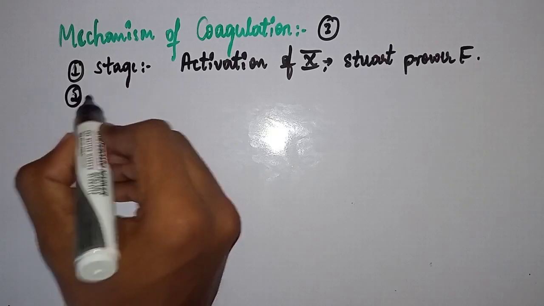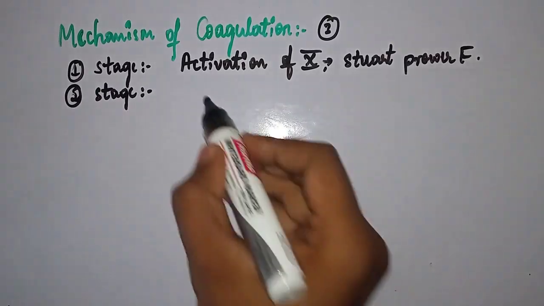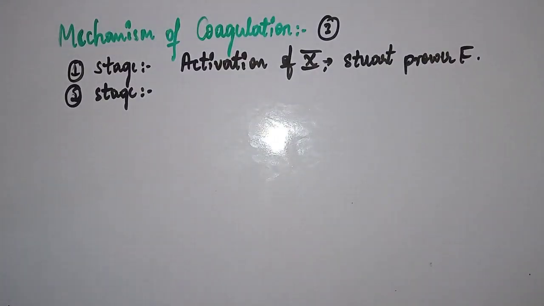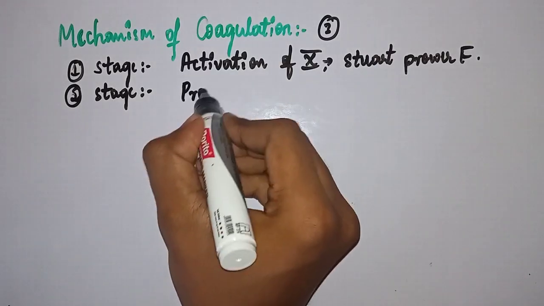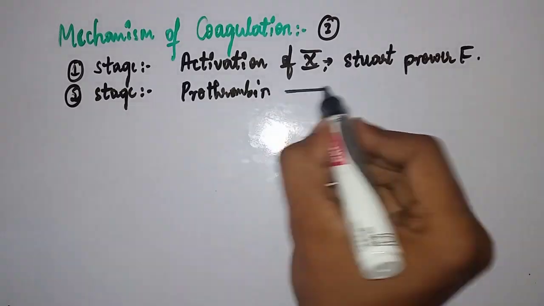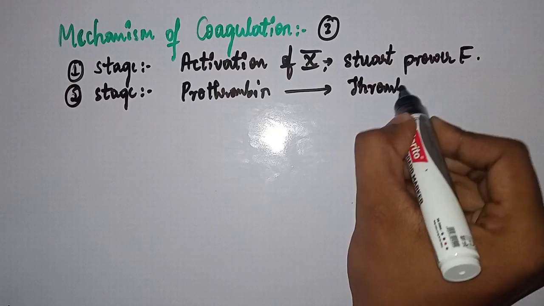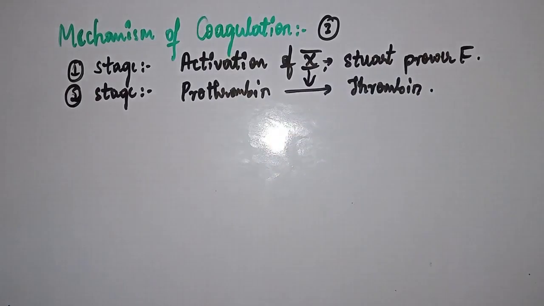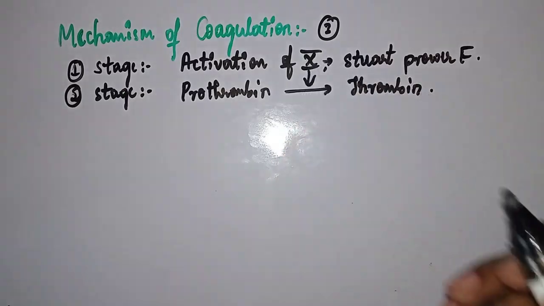Second stage is the conversion or formation of thrombin, the activated form, from prothrombin, right? Conversion of prothrombin to activated thrombin. This is the activated form. What factor helps? Activated 10th factor, right?